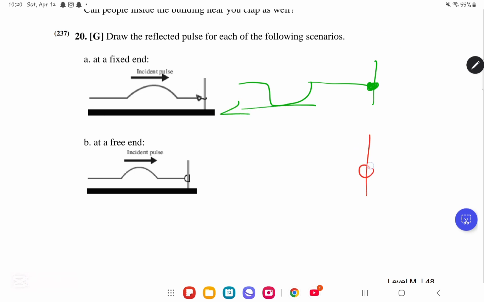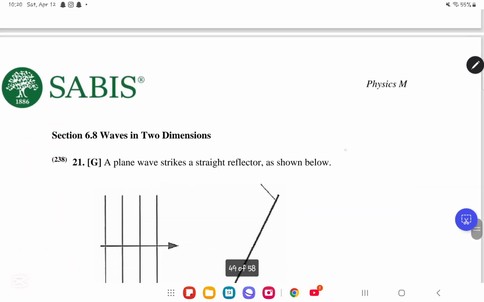And over here, we will draw the free end. It will not be inverted, it will stay on the same side, but it will move in the opposite direction. So that's it for CQD number 20.